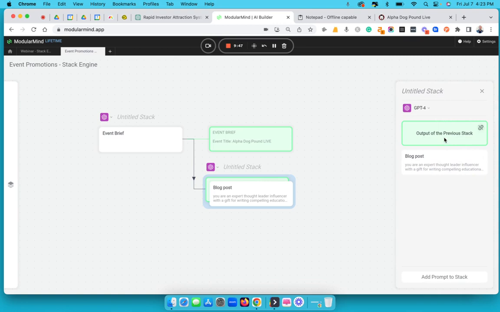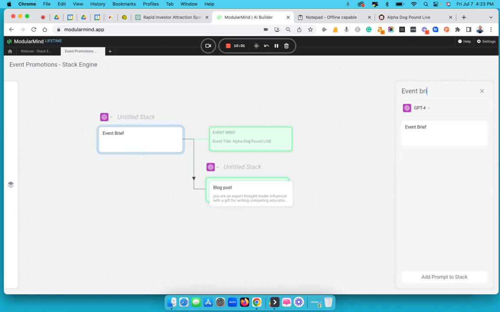So output of previous stack, which is this. Now it's going to use this. Okay, so let's have that run. Untitled stack. Oh, okay. So this is blog post. Great. And this is event brief. Bingo. So I'm going to let this run and then see what it comes up with.